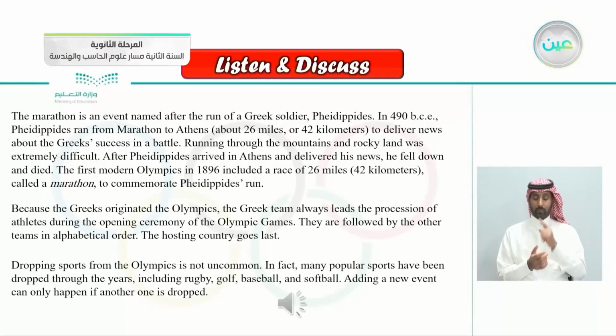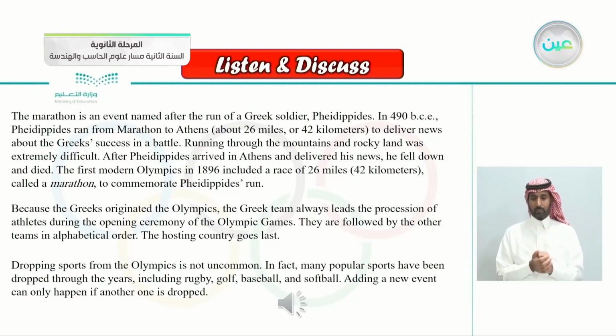The marathon is an event named after the run of a Greek soldier, Phidippides. In 490 BCE, Phidippides ran from Marathon to Athens, about 26 miles, or 42 kilometers, to deliver news about the Greeks' success in a battle. Running through the mountains and rocky land was extremely difficult. After Phidippides arrived in Athens and delivered his news, he fell down and died. The first modern Olympics in 1896 included a race of 26 miles, 42 kilometers, called a marathon, to commemorate Phidippides'